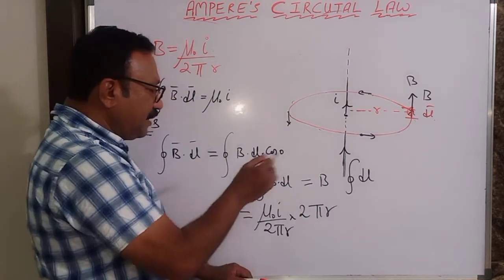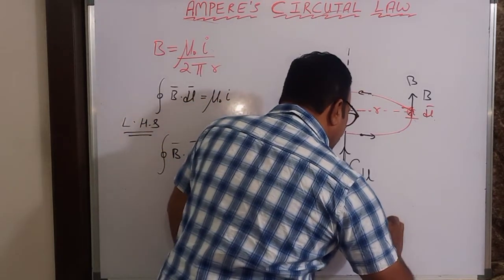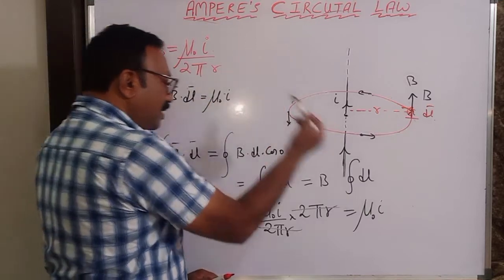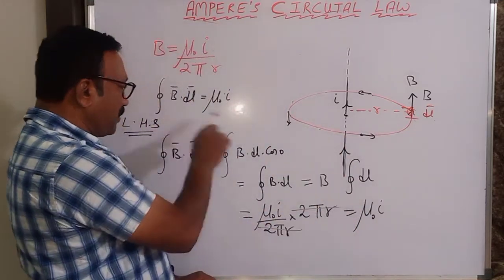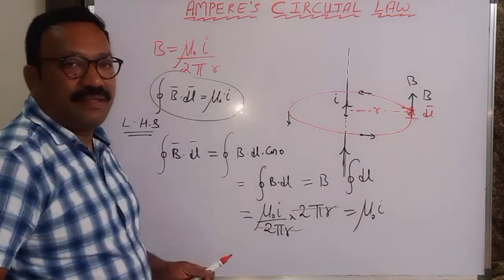That is the integral dl value. What is your answer now? Mu naught times I. Therefore, I am starting with LHS, ending with RHS. Hence, LHS is equal to RHS. So, this is a proof of Ampere's circuital law.